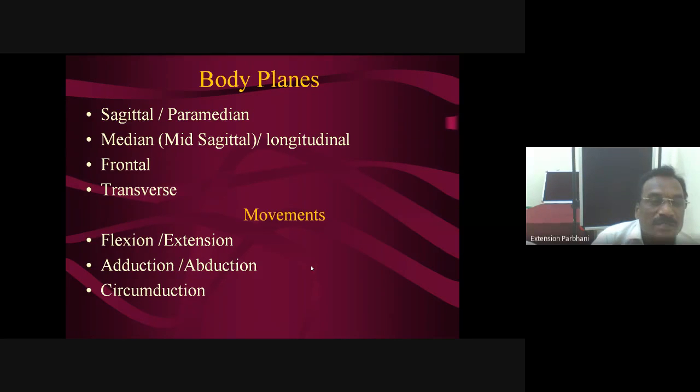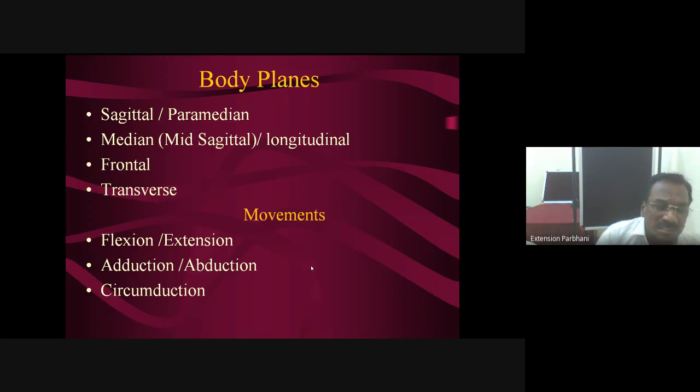About sagittal, paramedian, frontal plane. That is actually the frontal plane, which divides the animal body into head part and limb part. That section which is perpendicular to the longitudinal is frontal. This is about planes. Then movements in the limbs, that is flexion, extension. Whenever the angle between two bones is reduced, that is flexion. When the angle between two bones is increased, that is extension.